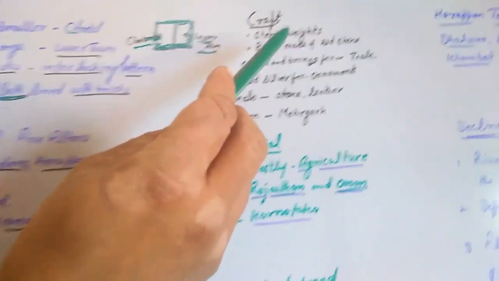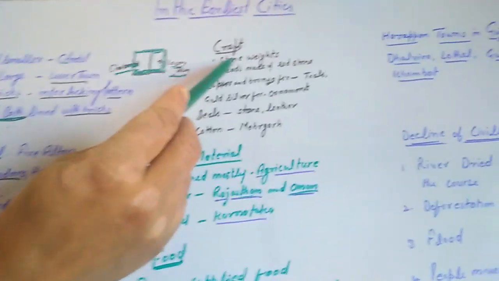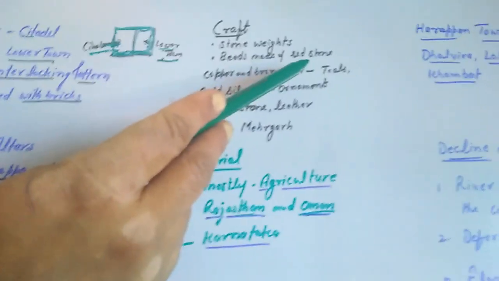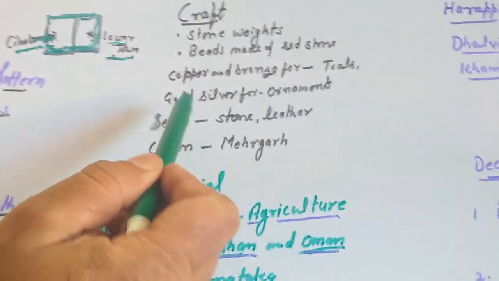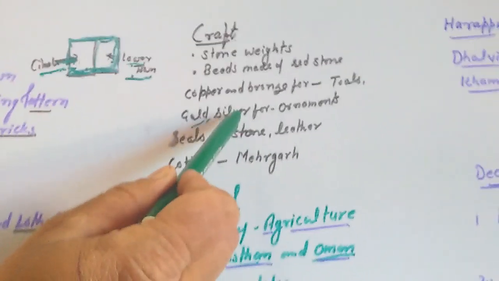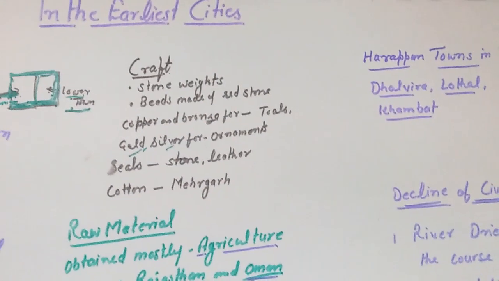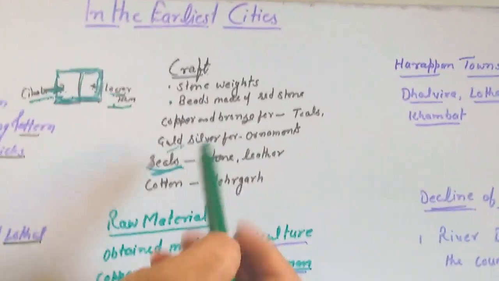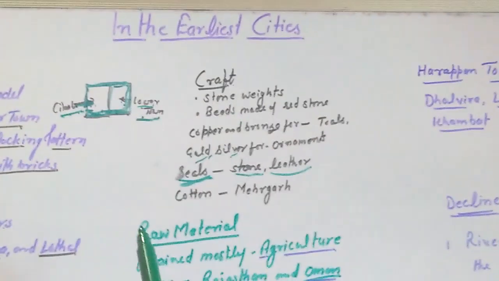Other craft persons were very efficient in stone weights. Wheels were made of red stones. Copper and bronze were the metals used for tools and weapons. Gold and silver were used by the people of Harappa for their ornaments. They used seals, and the seals were made of stone and leather.